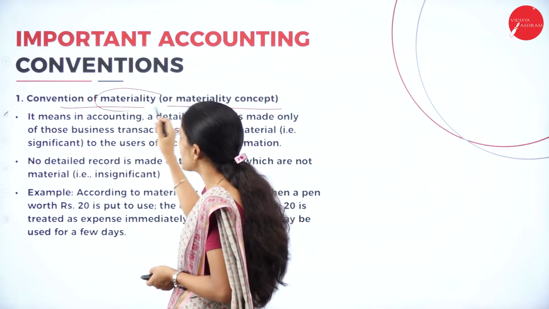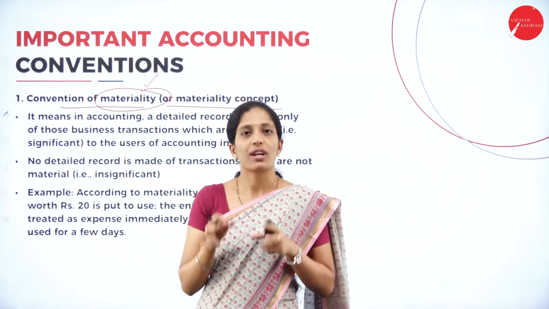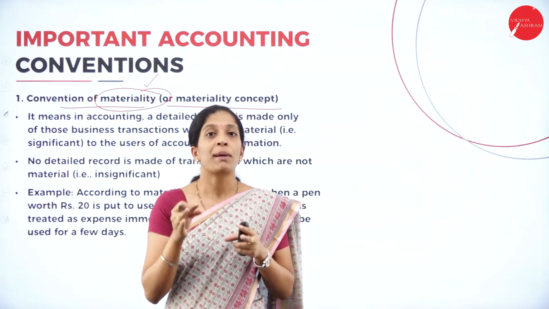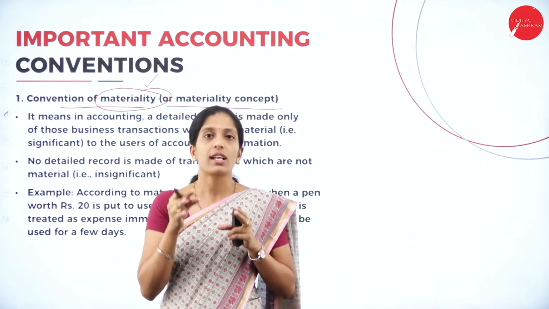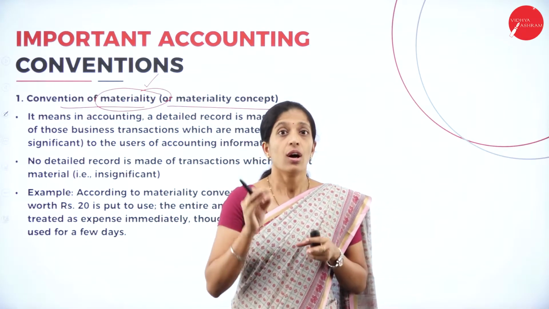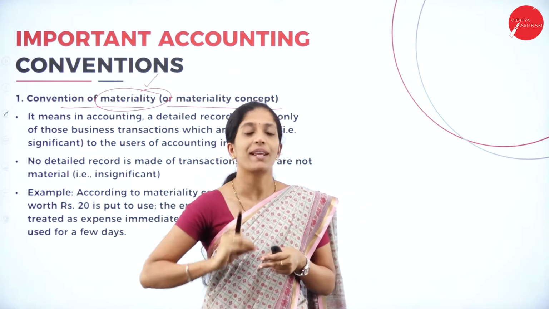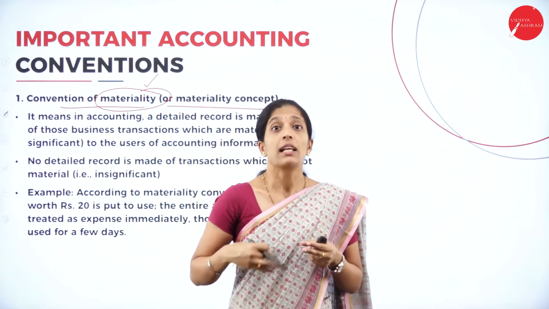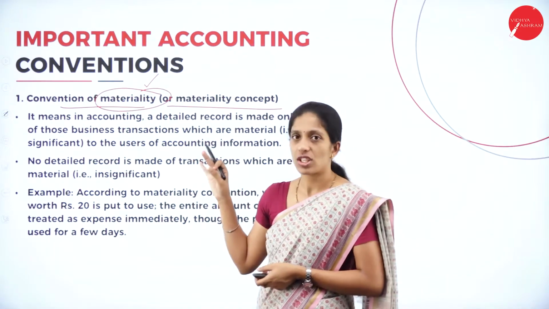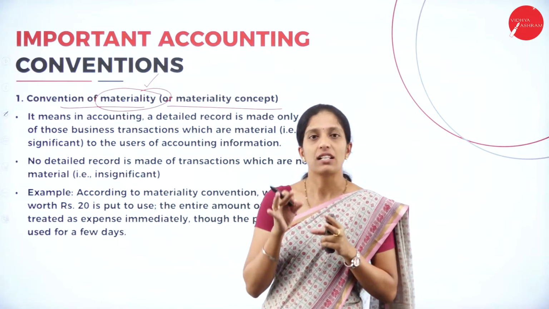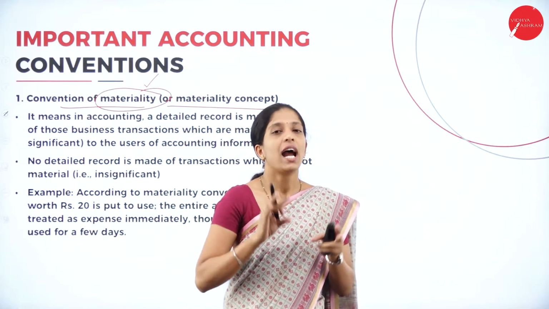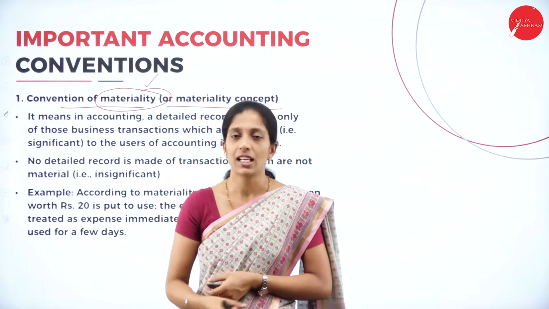The word itself says that we have to record those transactions which are material in nature. What do you mean by material in nature? In the sense, only the important or significant transactions have to be recorded in the books of account. Immaterial transactions have to be ignored. This convention tells that only the material transactions or the material points have to be included in the books of account, and the immaterial facts have to be ignored.